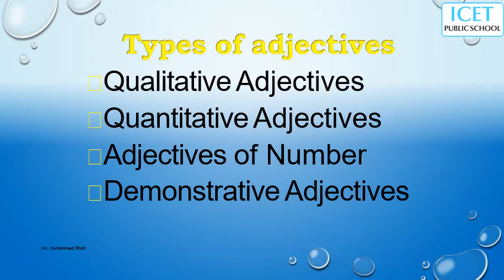First, qualitative adjective. From the word itself we can understand that quality is there. Then quantitative adjectives. So the quantity is here, quantitative. Then adjectives of number, so number. Then demonstrative adjectives, to demonstrate. So keep this in mind. This is simple, you will understand with the examples, I will tell.